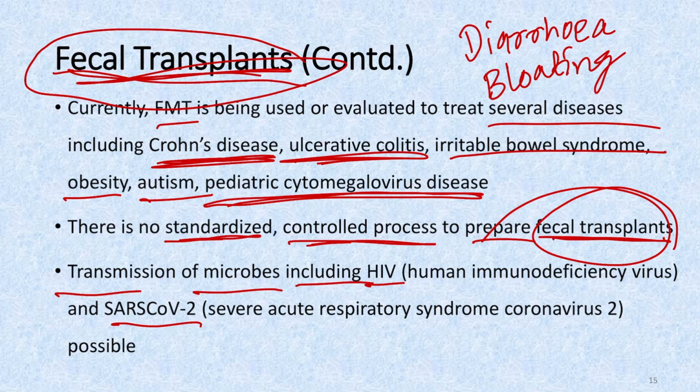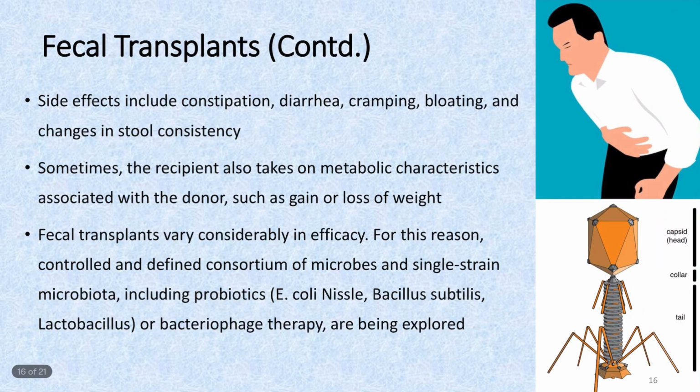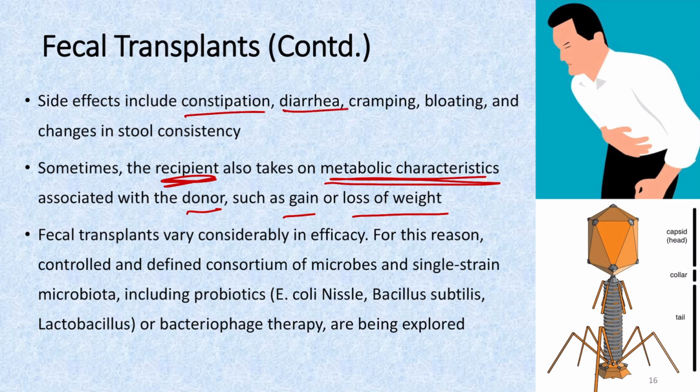And in fecal transplants we are having several other problems also, like after the fecal transplant the recipient can actually get the metabolic characteristics of the donor. So there can be weight gain, there can be loss of weight also, and all the other side effects like constipation, diarrhea, cramping, bloating, I have already mentioned, as you can see here.